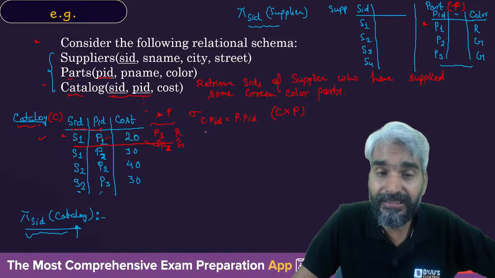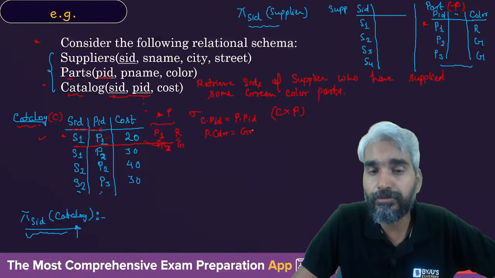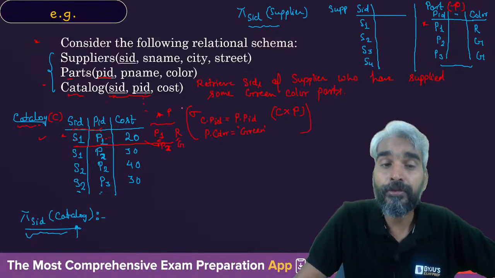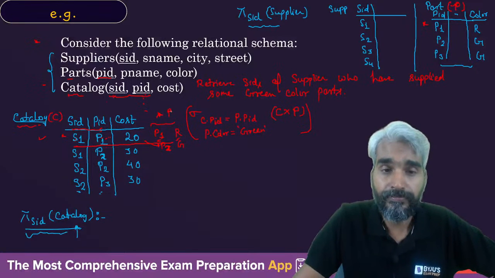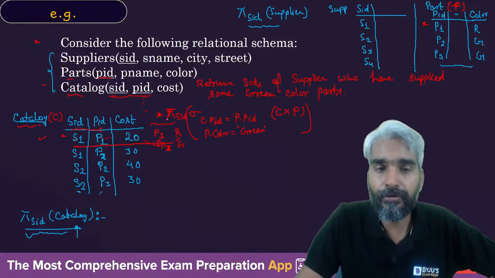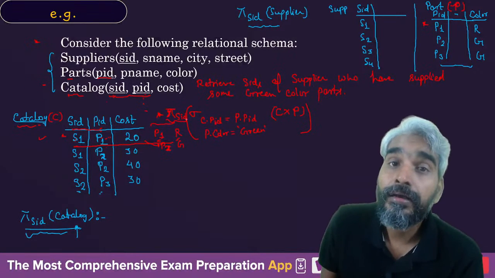So the next thing is P.color in the part table. The P.color should be equal to green. If it is satisfied, then only we will select that tuple, and from the selected tuple you need to project the SID, because that will be the SID of the supplier who has supplied some green color part.